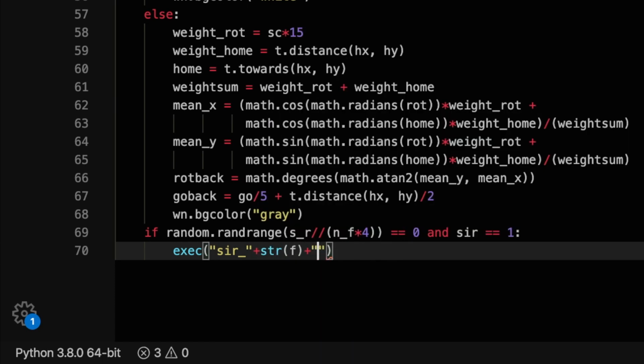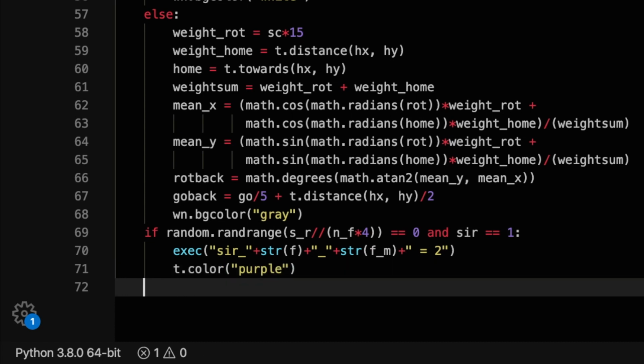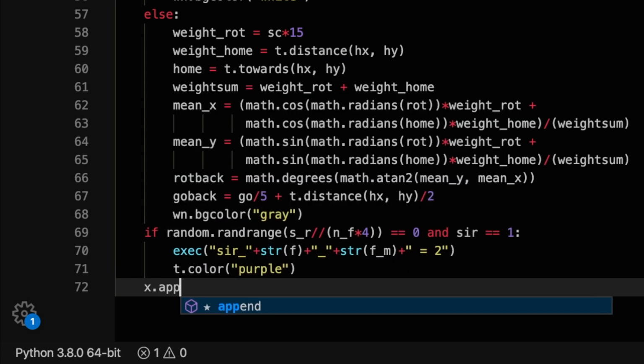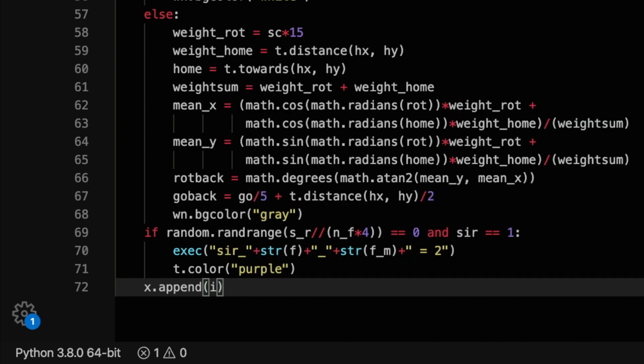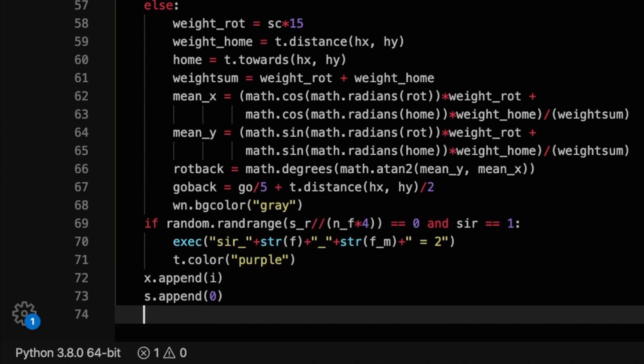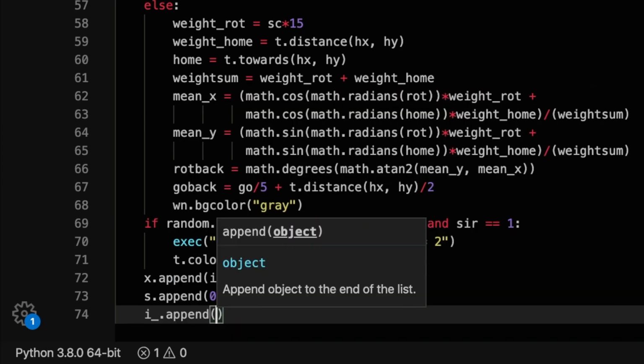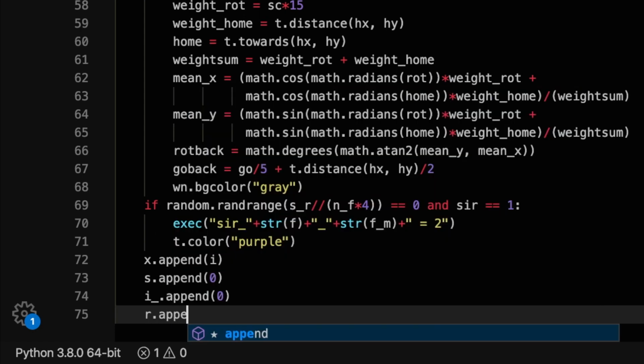So if that random probability is satisfied, i.e. the selection from the random range is equal to 0 and the turtle is already infected, i.e. its SIR value is set to 1, let's execute the assignment operation that reassigns the turtle's value to 2 and makes its color purple with the corresponding turtle command for us to be able to distinguish it. Basically, it makes it removed.